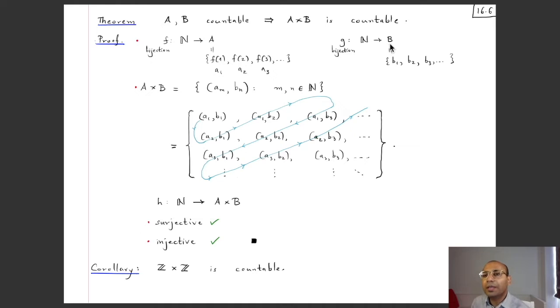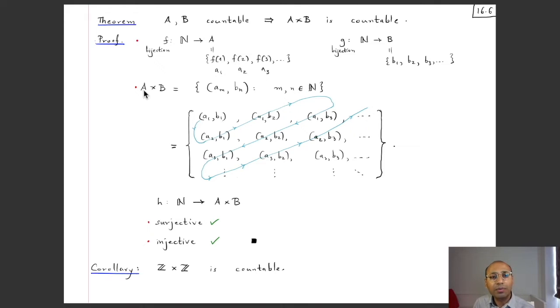Similarly, since the set B is countable, there exists some bijection, let's call it G, from the set of natural numbers to B, and let's call the images of the natural numbers under this G as B1, B2, B3 and so on. So again we have that since this map is surjective, this B is the image of this map or the range of this map, and that is equal to the set containing B1, B2, B3 and so on.